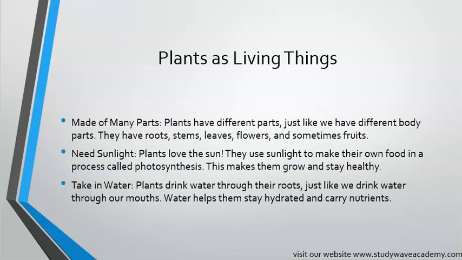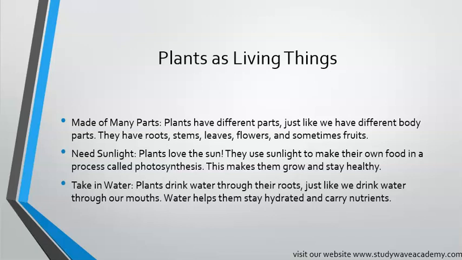Now we are going to be looking at plants as living things. Plants as living things means that plants are alive, just like people and animals. We're going to be looking at some important things to know about plants. Made of many parts.